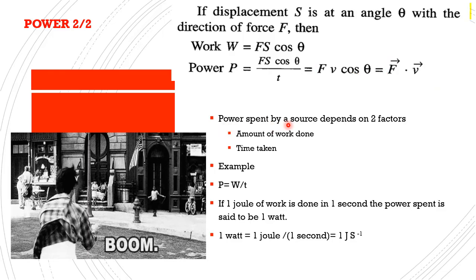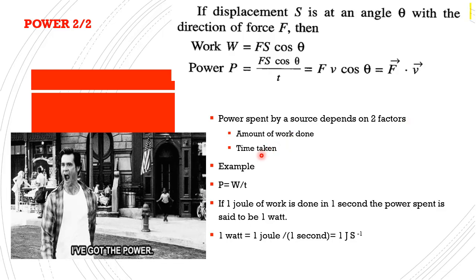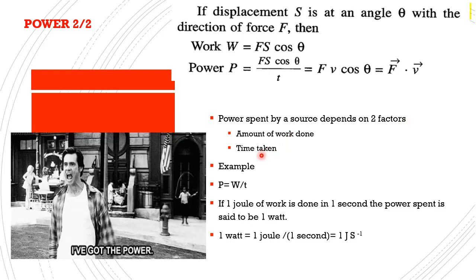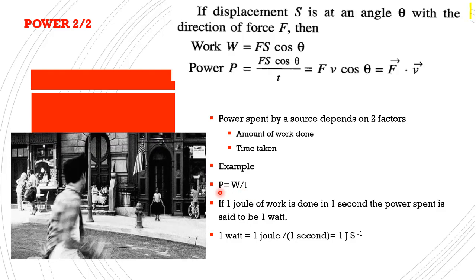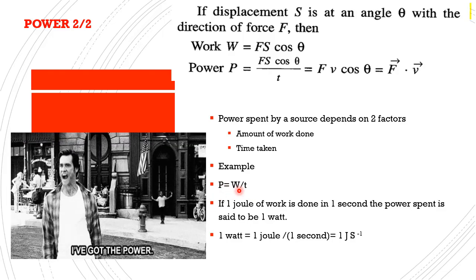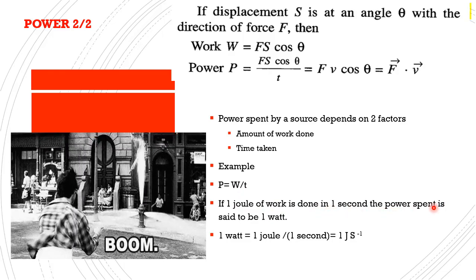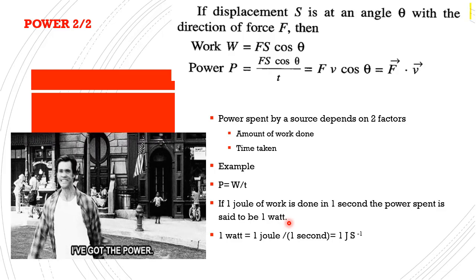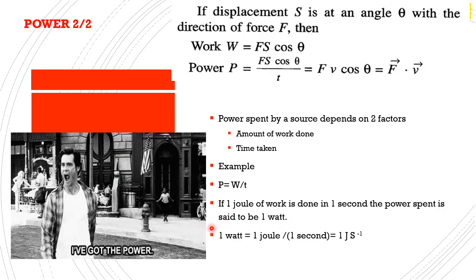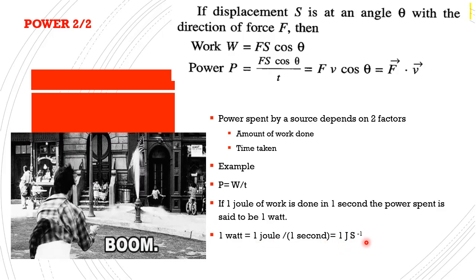Now, power spent by a source depends on two factors: how much work it has done and what is the time that it has taken. So power is work done by time. If we define power, we say if 1 joule of work is done in 1 second, the power spent is said to be 1 watt. Watt is the SI unit of power. Watt in SI unit can also be written as joules per second.